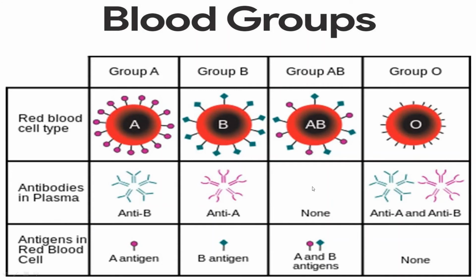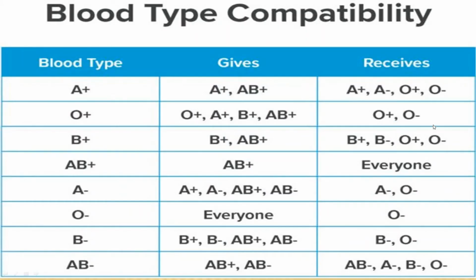Again, it is very much easy to remember. O has both kinds of antibody, and AB has both kinds of antigen. So blood groups are especially important. Why? Because determination of blood group is necessary for blood transfusion. And in case of blood transfusion, the compatibility should also match.